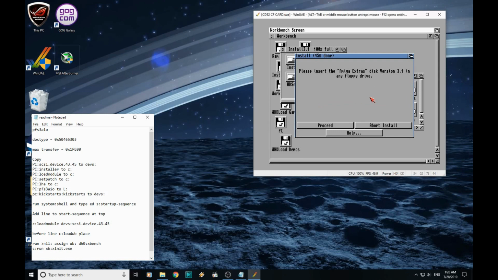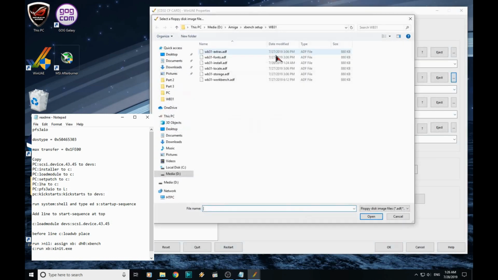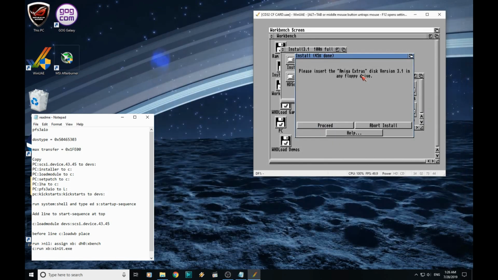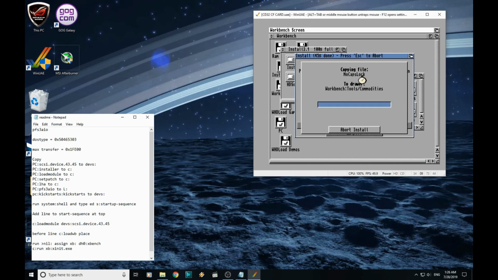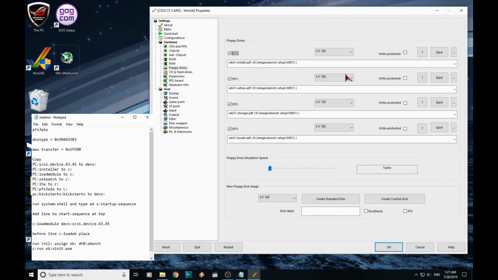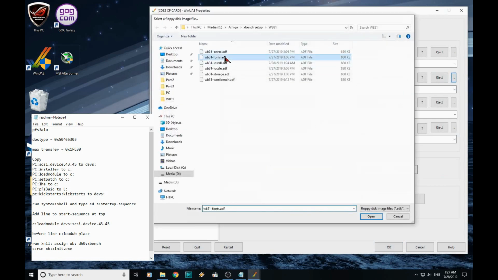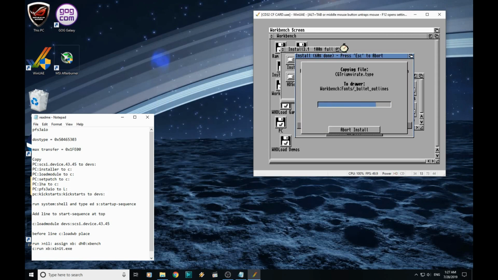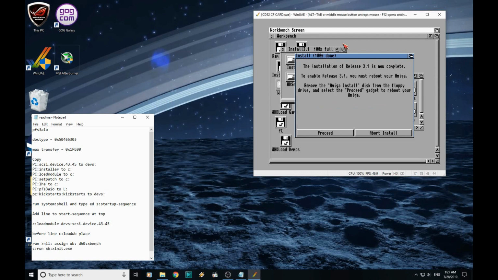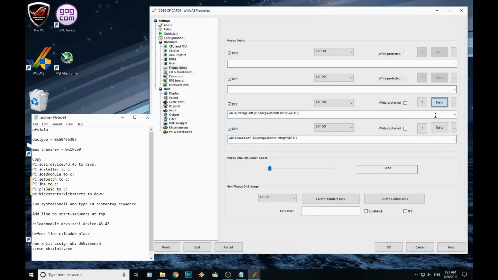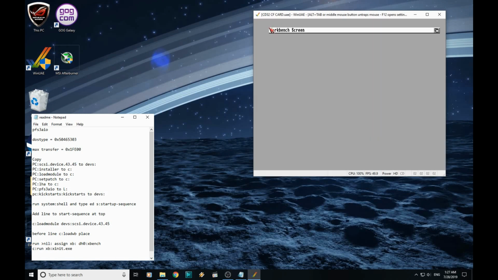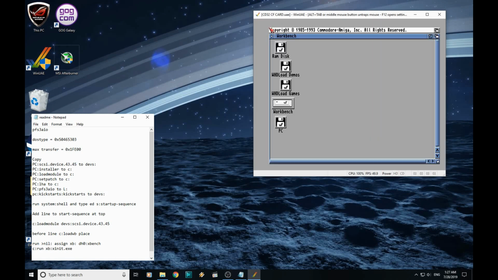Okay, it's looking for the extras disk now, so F12 again. It's finished for Workbench, so we'll change that one to extras. Then it's looking for fonts, so we'll just change this one again. That's it. So we'll just press F12 one more time, we'll eject all these disks, and then click proceed. UAE will now boot to the CF card. There it is.